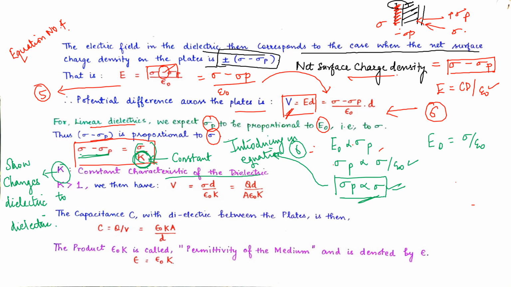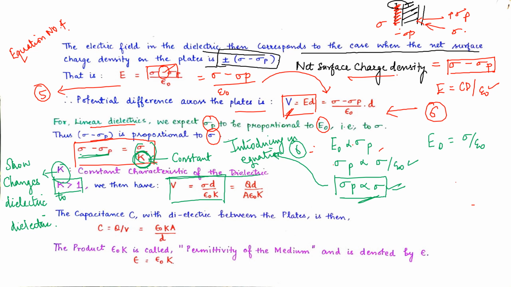They have their own characteristic and hence a characteristic constant also. Now see, in case K is greater than 1, the dielectric constant is greater than 1, the potential is introduced as sigma into d upon epsilon naught into K.